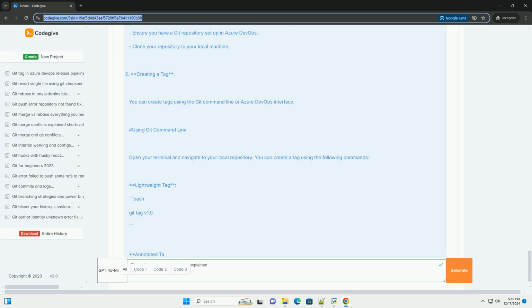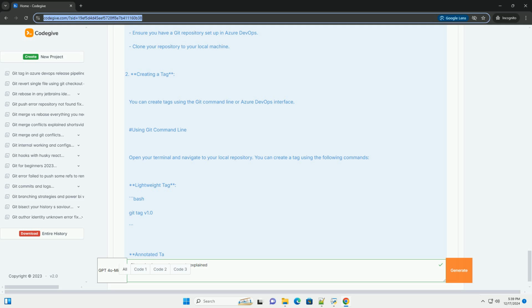3. Pushing tags to Azure DevOps. After creating the tags locally, you need to push them to the remote repository, Azure DevOps. To push a specific tag. Bash. git push origin v1.0. To push all tags at once. Bash. git push --tags. 4. Viewing tags.